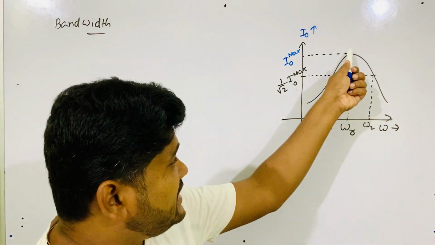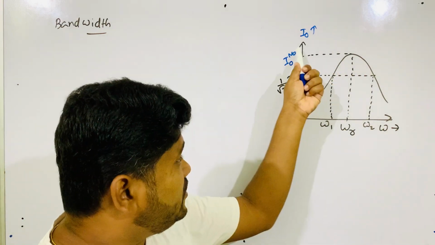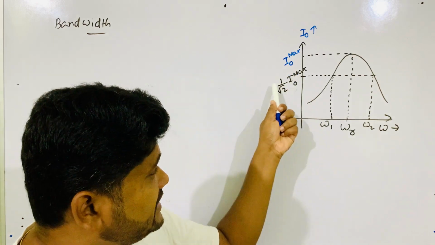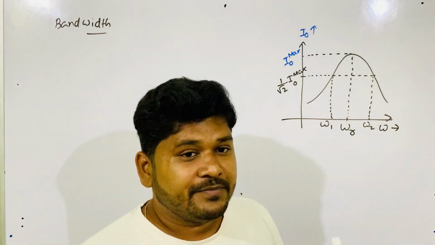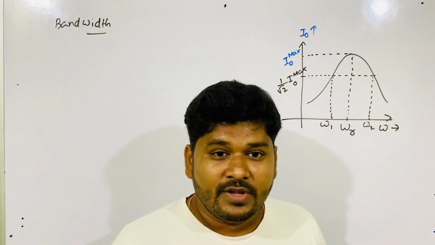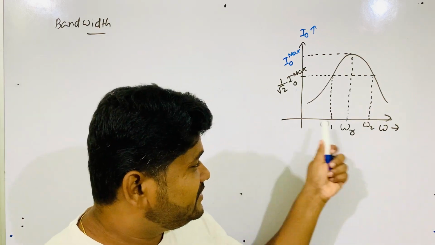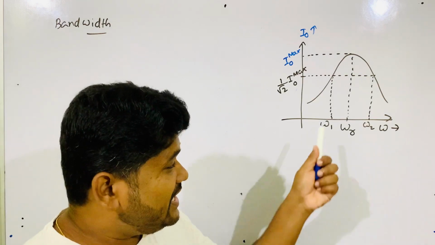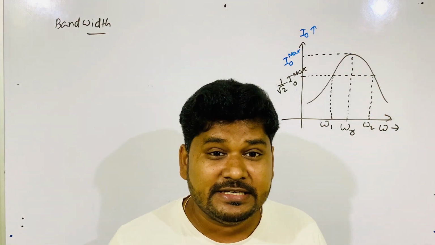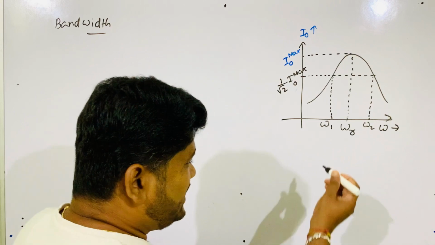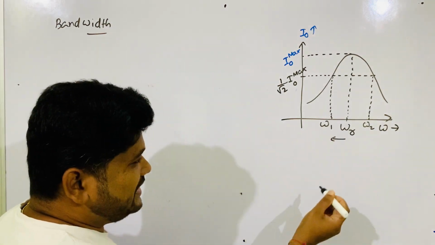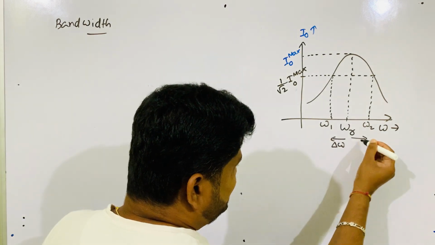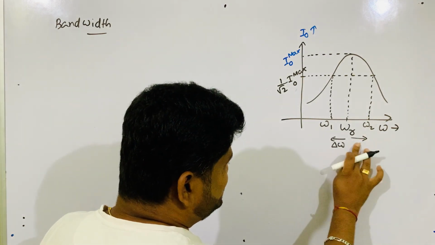So this is the maximum value of I naught, but if you come down to 1 by root 2 times the maximum value, then that value occurs at two frequencies which lie on either side of resonant frequency. Some value less than omega r, let's write that del omega, and some value more than omega r, let's write that also del omega.